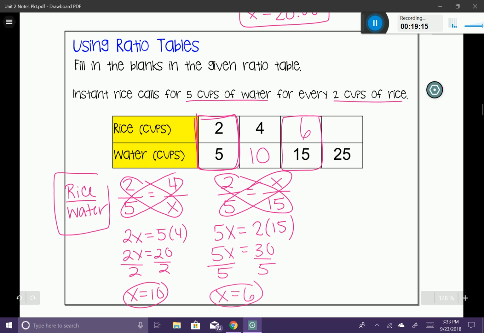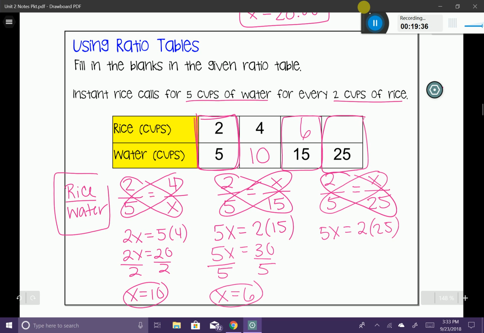And then I have one more to do here. I'm going to use that same original ratio, 2/5, and I'm going to set it equal to x over 25, and that's going to represent this third piece. I'm going to do my cross products. So now I have 5x is equal to 2 times 25. 5x is equal to 50, and 50 divided by 5 is going to be 10. All right, excellent.